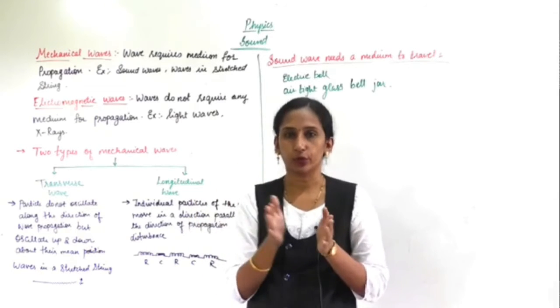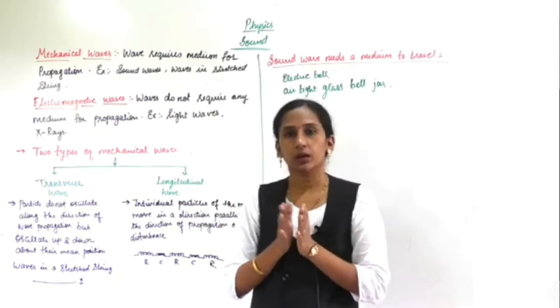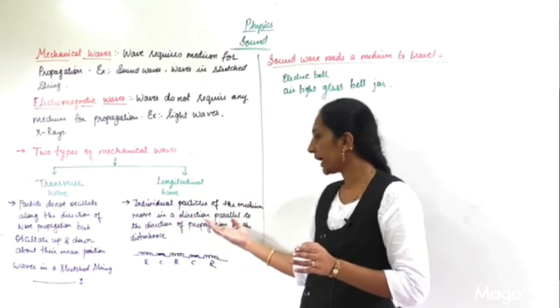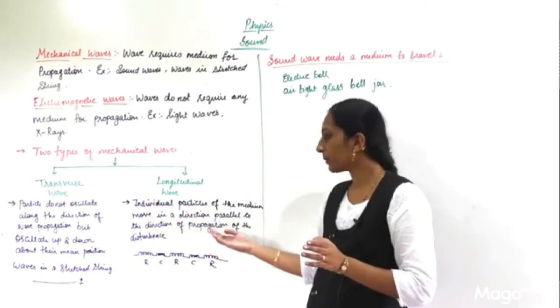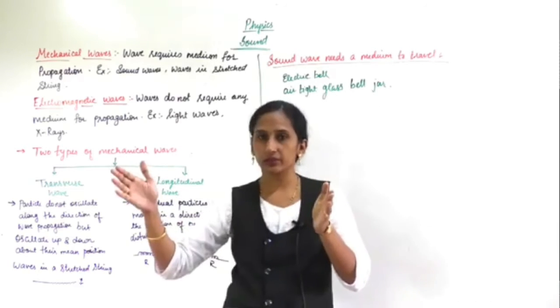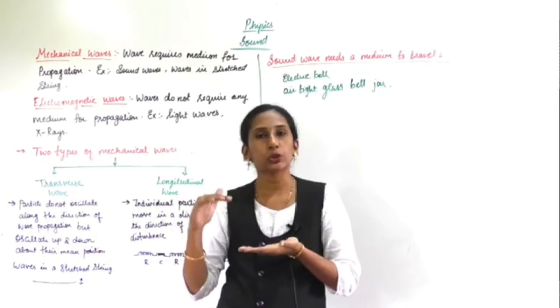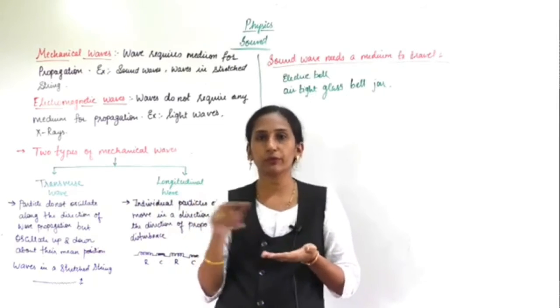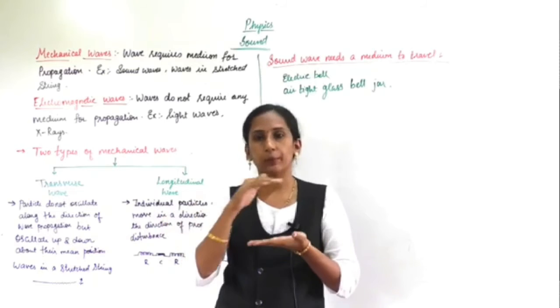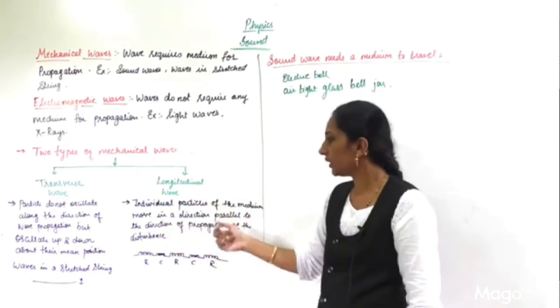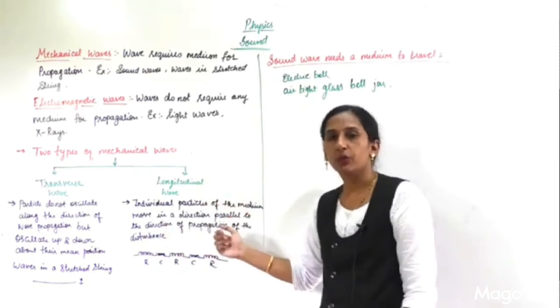If particles of the medium move in a direction parallel to the direction of propagation, meaning the wave is propagating this way and the oscillation is also this way, both are parallel to each other. This is called a longitudinal wave.